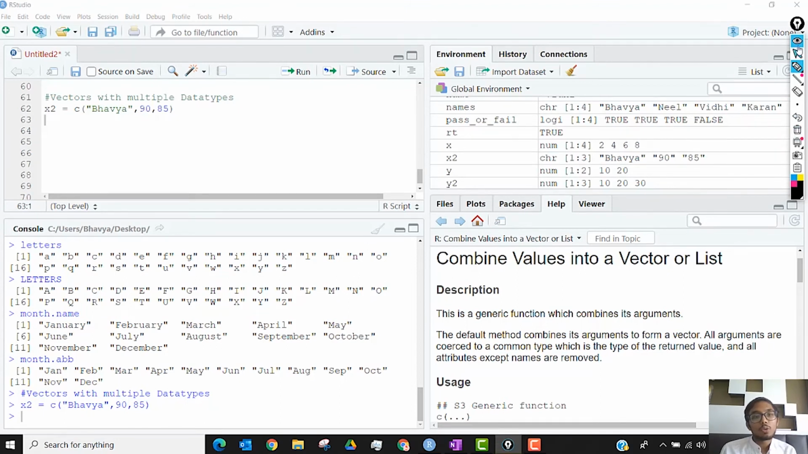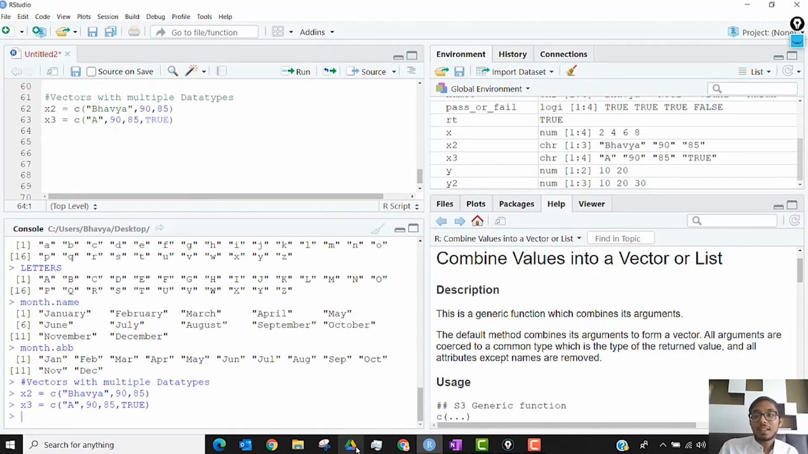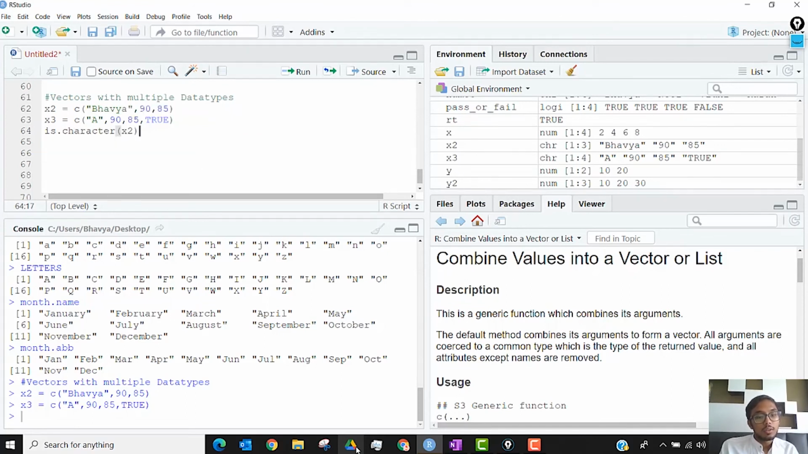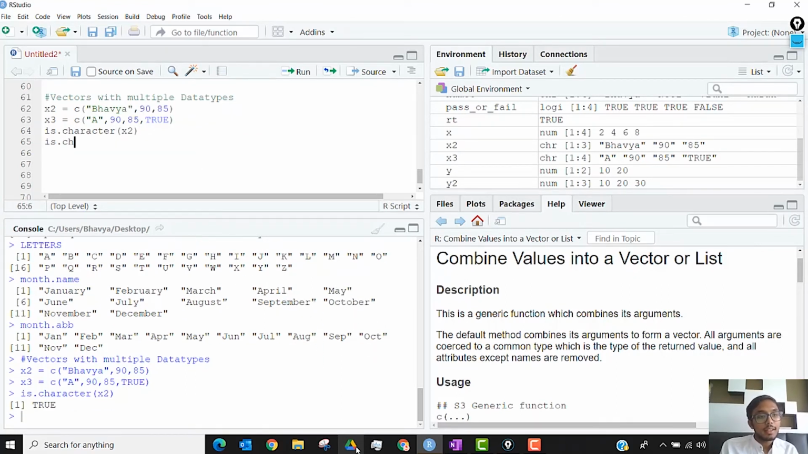What happens if I were to use, let's say, logical along with this? Say x3 is 90, 85, TRUE. TRUE also got the quotations and has now been converted to character. Okay, we can check this with is.character(x2) and is.character(x3).